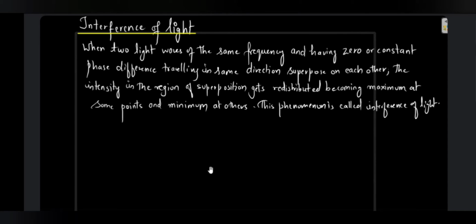Supposing I have two light waves having the same frequency and zero or constant phase difference, meaning the two light waves are given out from coherent sources of light. If I have two coherent sources and the two waves are traveling in the same direction, they are going to superpose on each other.